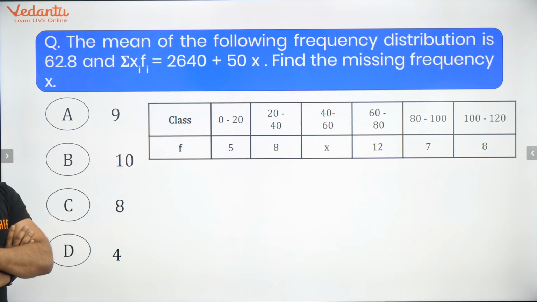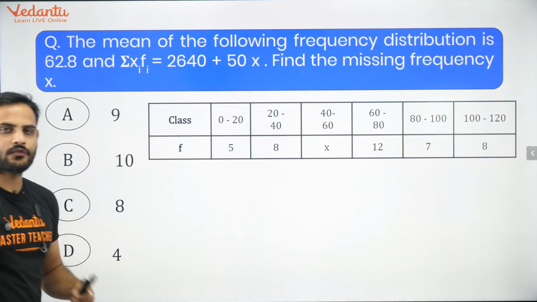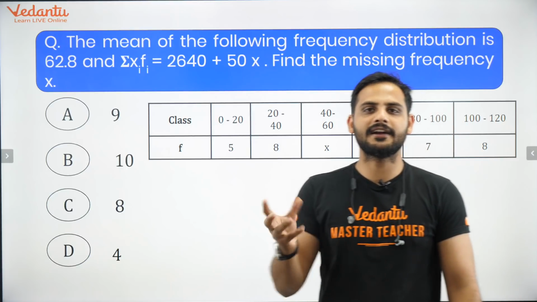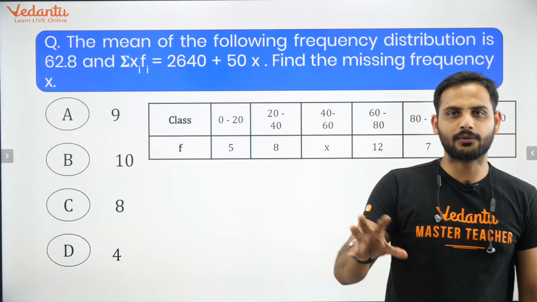B is maximum part. Okay, so most of you are going with B, and some of you are going with C as well. And in minority we have A and D also. But the maximum of you are going with B.